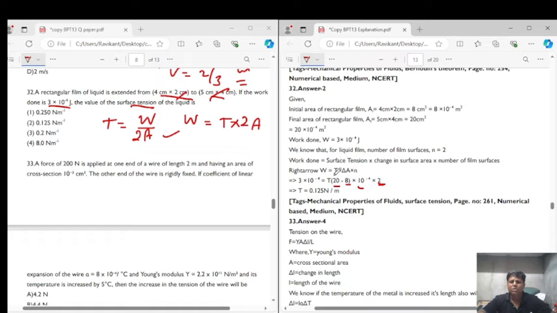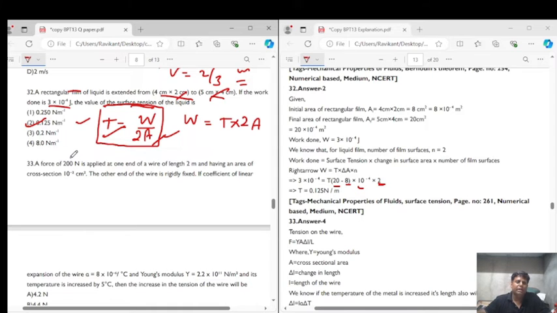So finally calculating it, we get surface tension T equal to 0.125 Newton per meter. 0.125 Newton per meter is option 2. So the correct answer for question number 32 is option 2, that is 0.125 Newton per meter. The formula used is: surface tension of a liquid is equal to work done upon 2 times the area of the liquid. Why? Because here it is a film, so it has two surfaces, one area upside and another area down. So we use the formula as 2A.